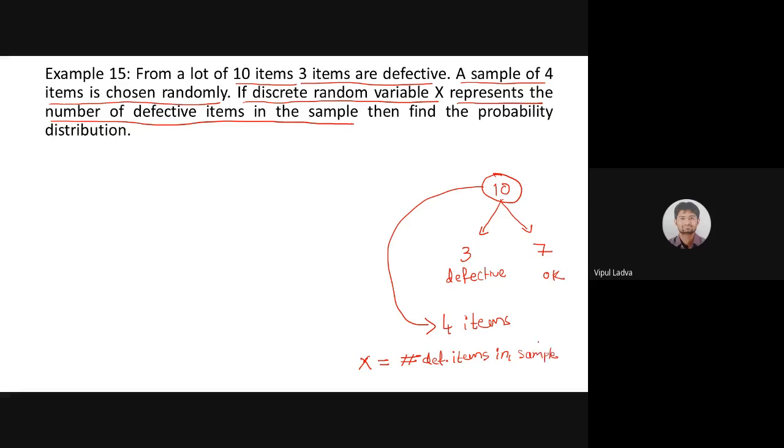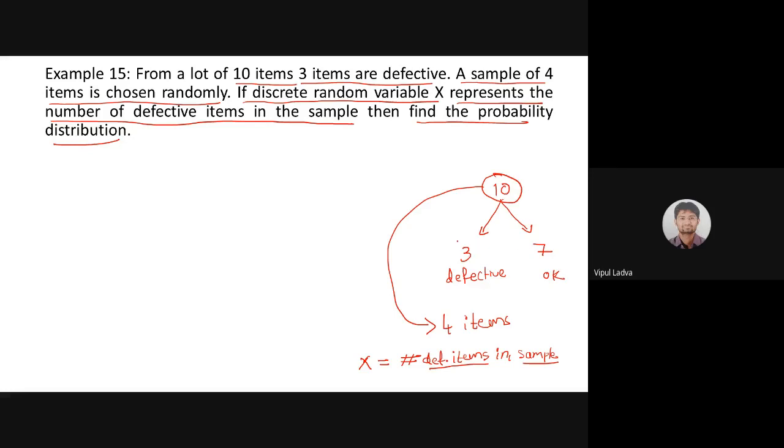In that sample, what size of sample are we choosing? We are choosing a sample of size 4. We are drawing a sample of 4 items from this 10 items, is it? So X will be my number of defective items in the sample, not from the lot, but from the sample. And what we are supposed to find is the probability distribution related to that X. Situation समझ में आ रही है? I'm having 10 items.